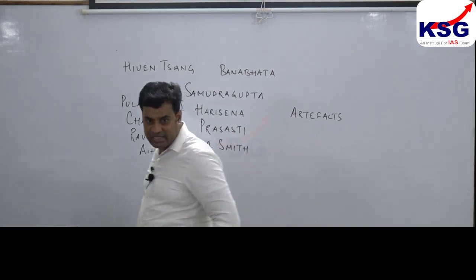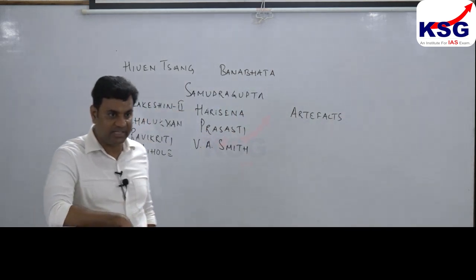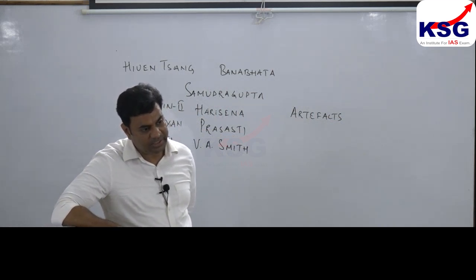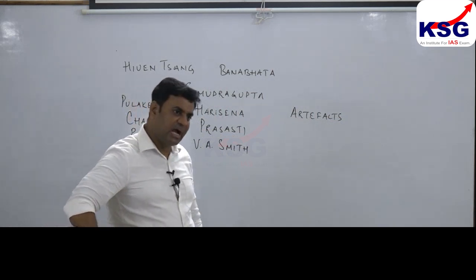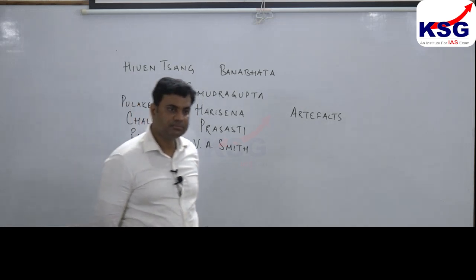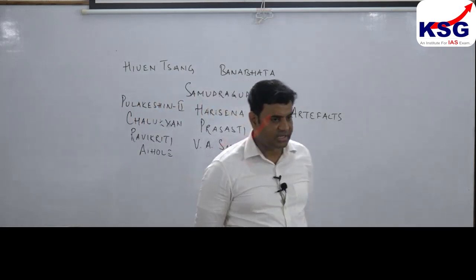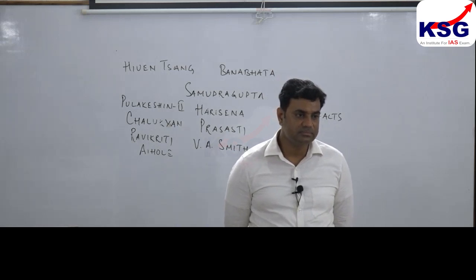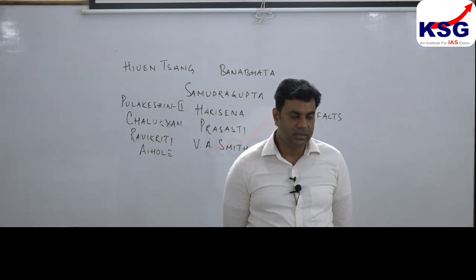The first is the Indus Valley; the second urbanization took place in the Gangetic Plains. Clear?